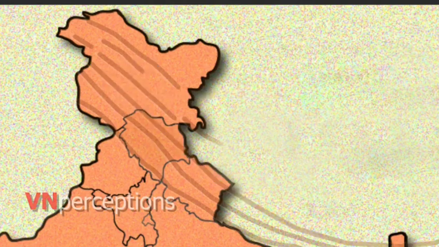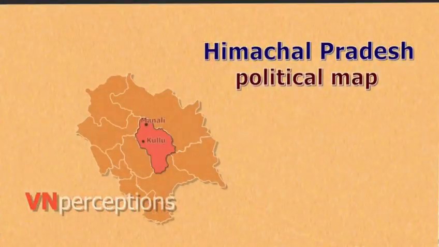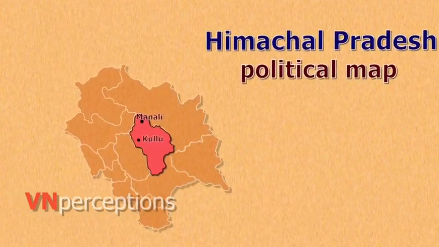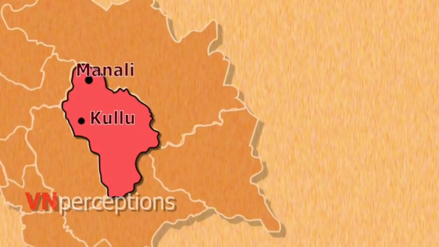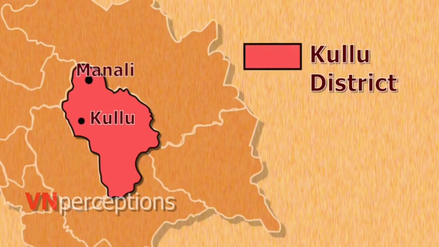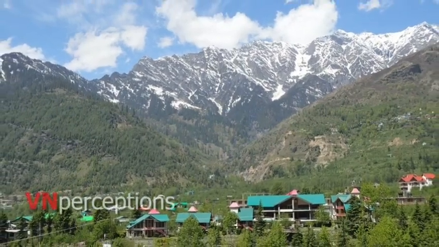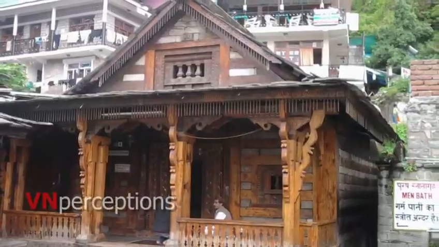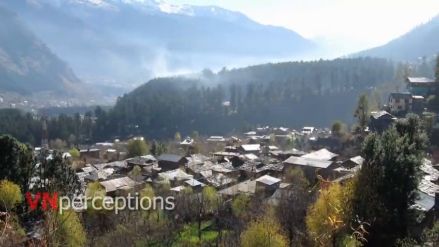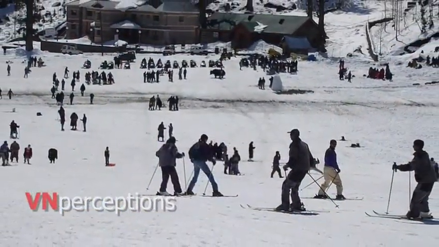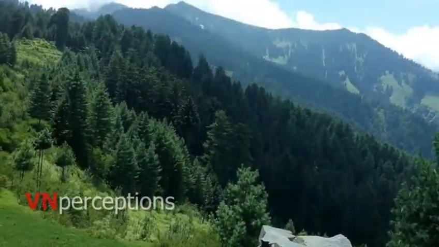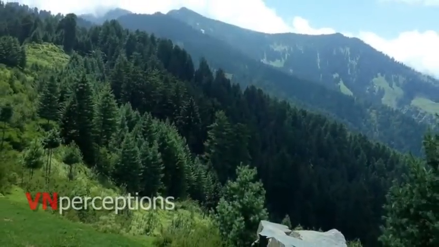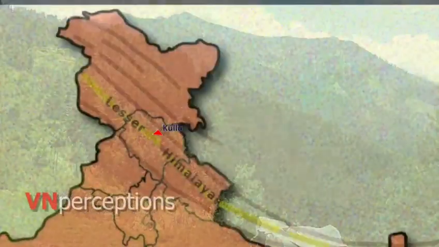Kulu Manali is one more important tourist place in this region. Due to its close proximity, these two names, that is Kulu and Manali, are often considered as a single destination. The valley is known for its amazing hills and various temples and sightseeing locations attract a huge number of visitors each year. The Kulu Valley is surrounded by Deodar and pine forest and is located between the lower and the